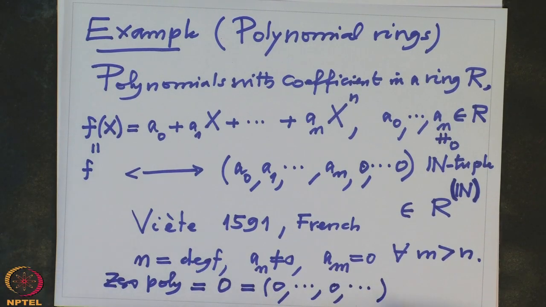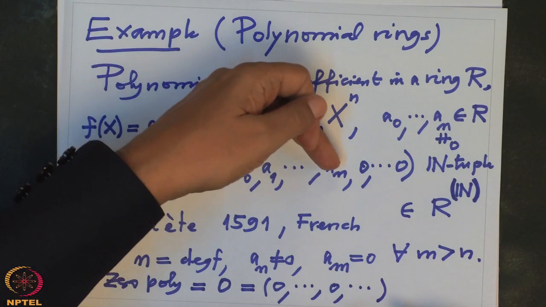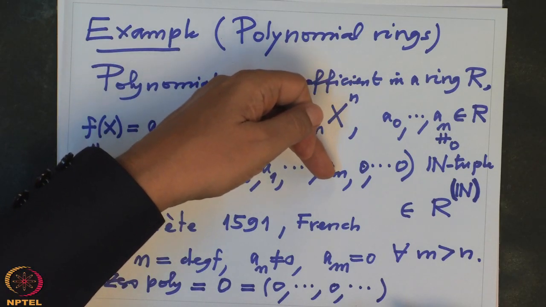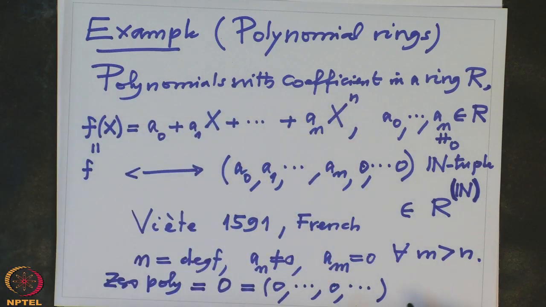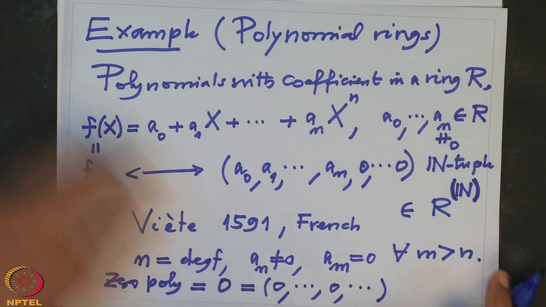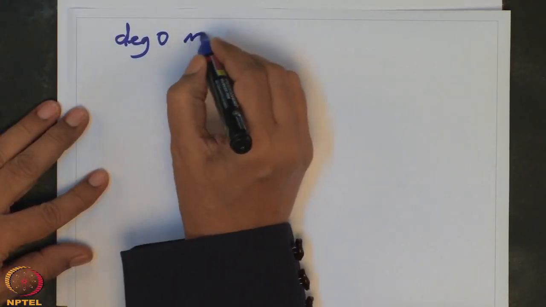And the degree is not defined then, because what was the definition? There is only the last one which is non-zero. But there is no non-zero entry in this. So the degree of a 0 polynomial is not defined. That one should note carefully. So, degree of 0 is not defined.